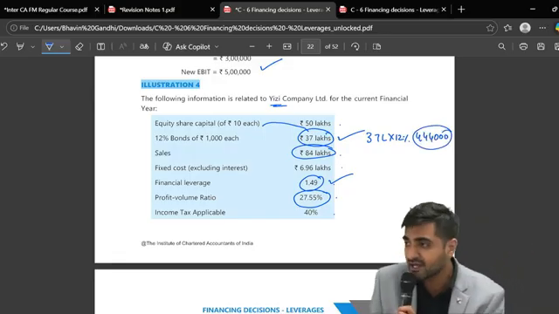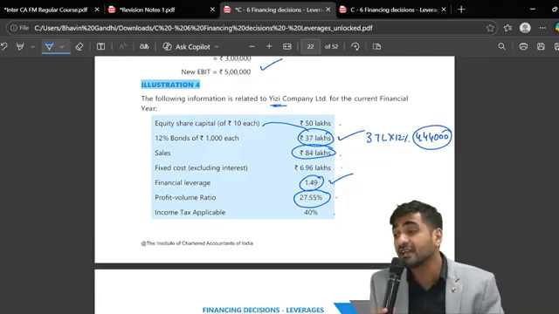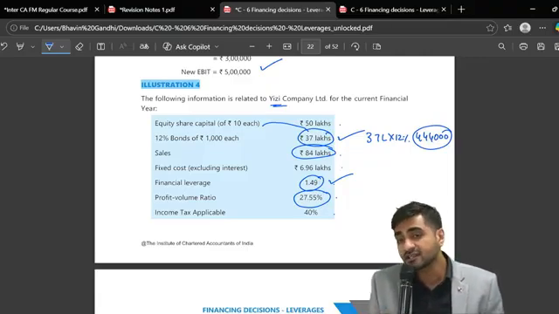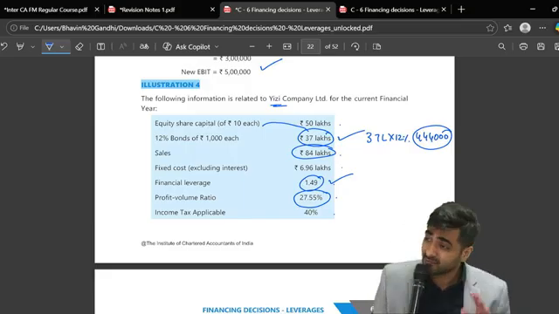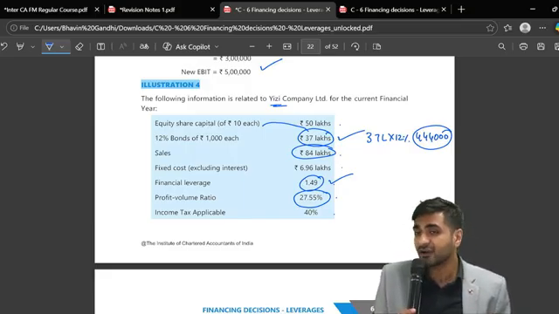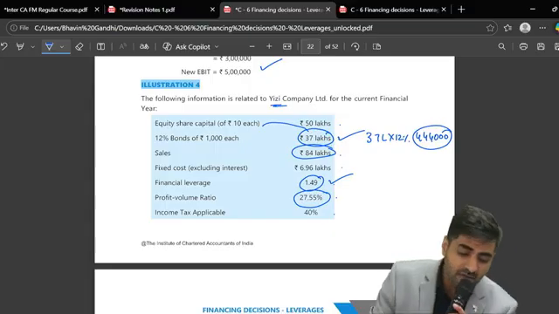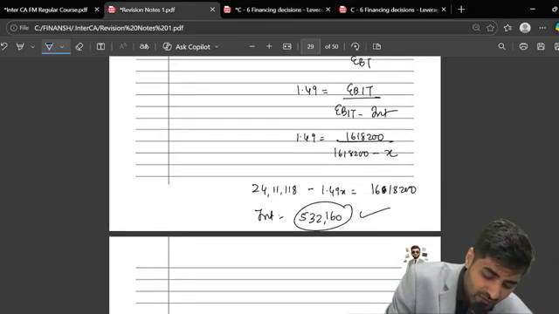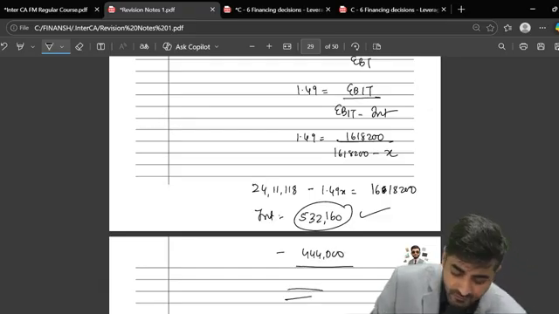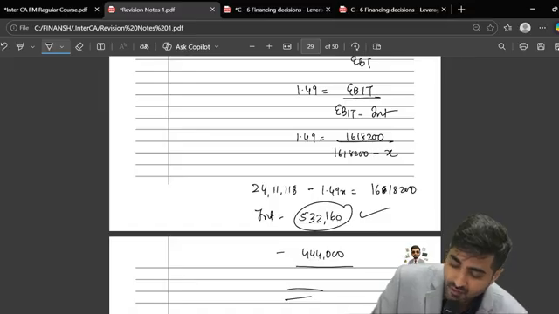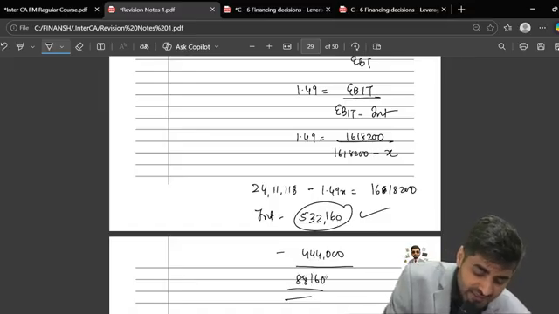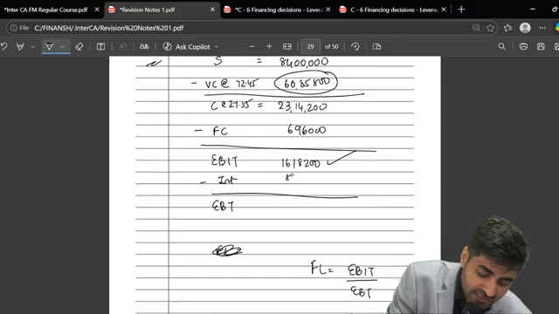Now, are you understanding that in this question there is some hidden interest? There is some interest in the question, but have they specified the interest or not? They have not specified. So is there any hidden interest? Yes or no? Yes, sir. So can you please give me what is going to be the hidden interest now? From this, if I subtract 4,44,000, how much is that? 88,160. So can I say in this question there is 88,160 plus 4,44,000.